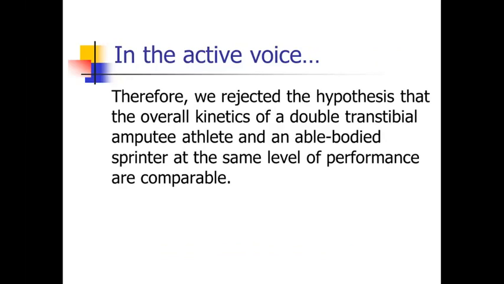All right, so hopefully you got a similar answer to me. So to turn this one into the active voice, you had to recognize that the passive verb was the was rejected, which came way at the end of the sentence. Again, there was no subject, but we can assume it's the authors of the paper, so we could say, we rejected the hypothesis that the overall kinetics of a double transtibial amputee athlete and an able-bodied sprinter at the same level of performance. And then at the end of that sentence, we had an are not different. And as we talked about last time, the not can be a little bit confusing, it's a little awkward. So you might want to turn that into a positive construction like are comparable.